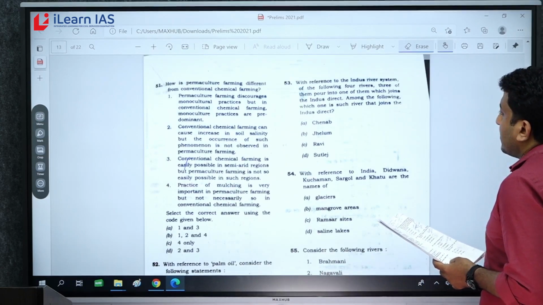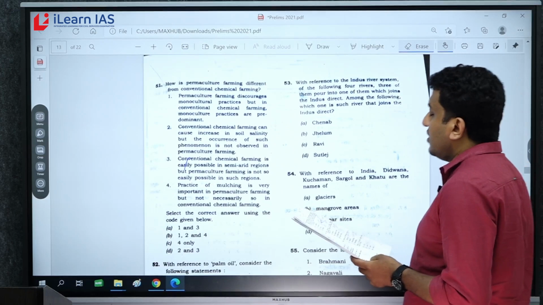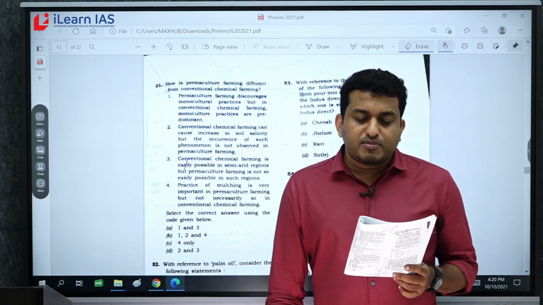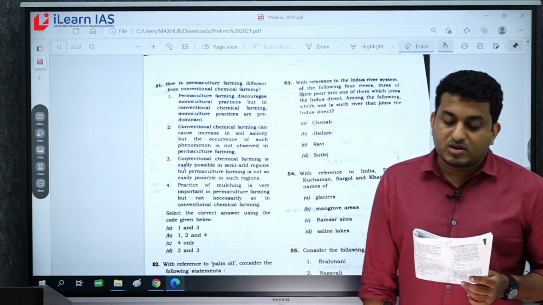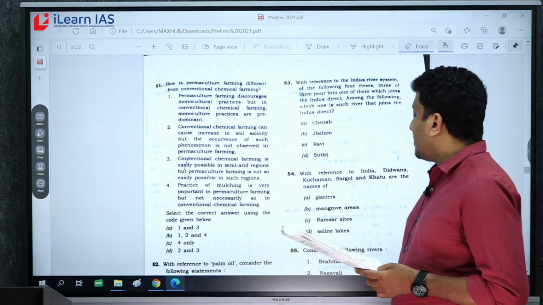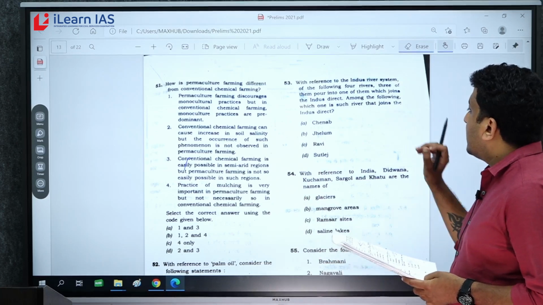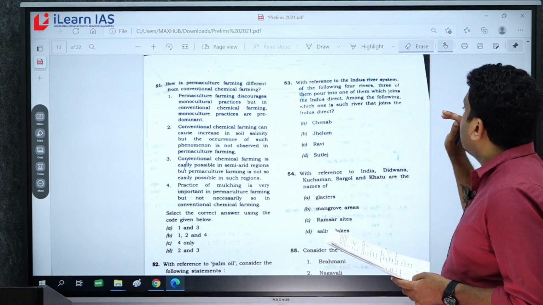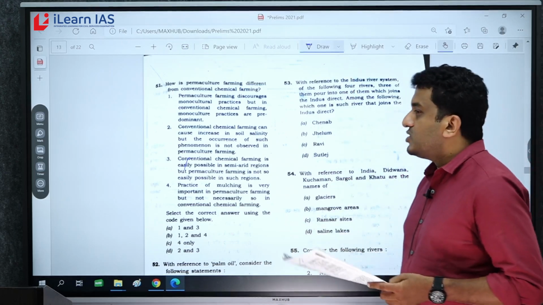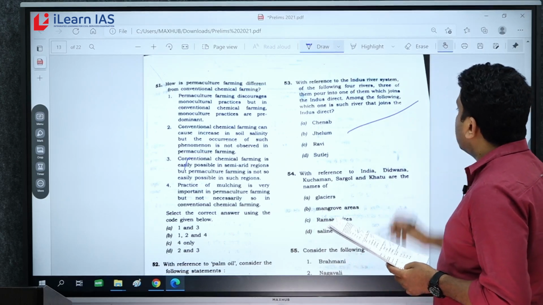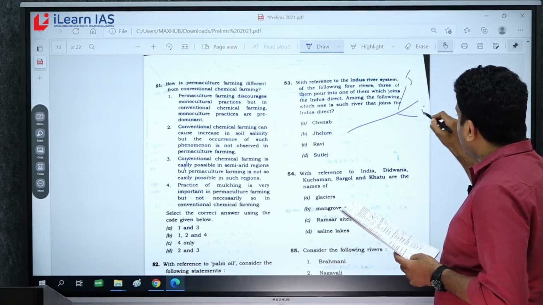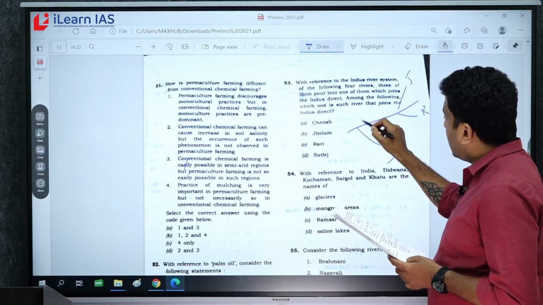Now, question 53. With reference to the Indus river system, of the following four rivers, three of them pour into one of them which joins the Indus direct. Among the following, which one is the river that joins Indus direct? The best answer I feel is A, Chenab, because in this river system you have Jhelum, Ravi, and Satluj, and this is Chenab.